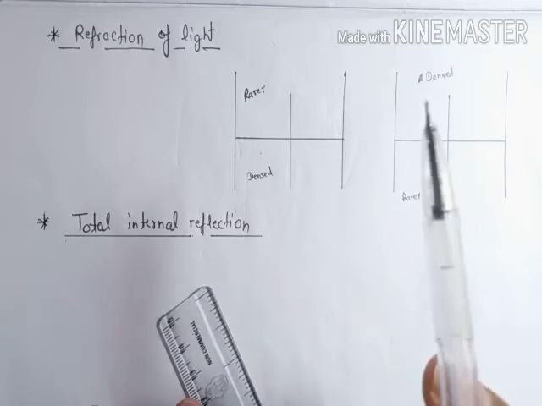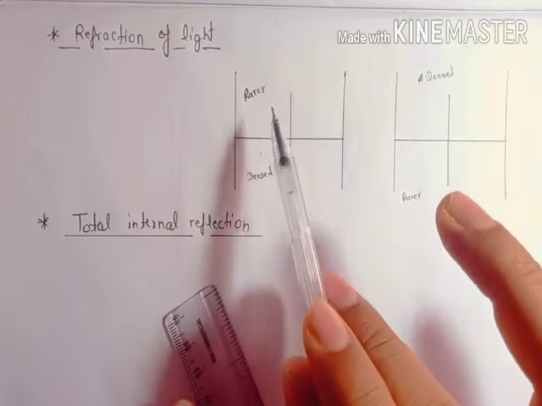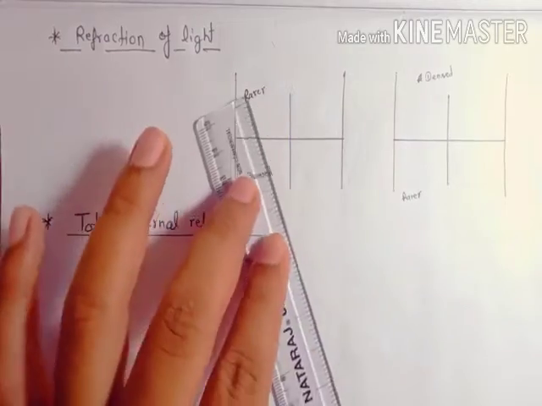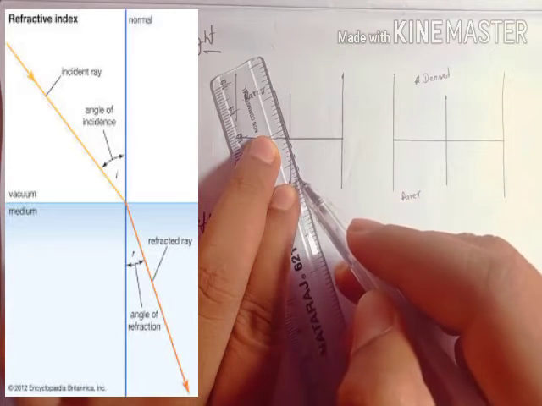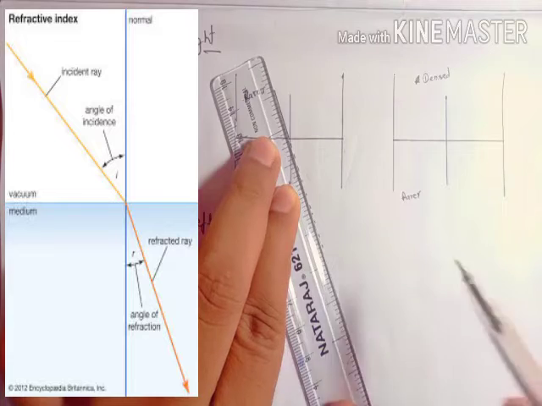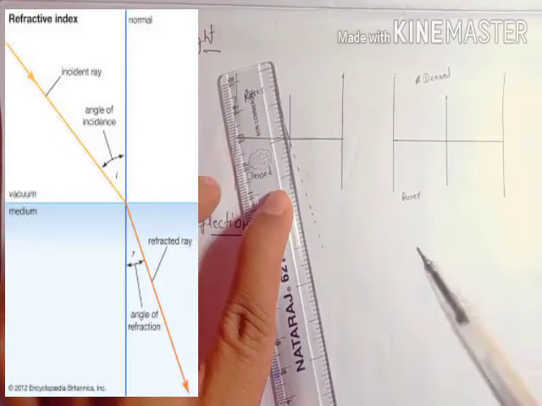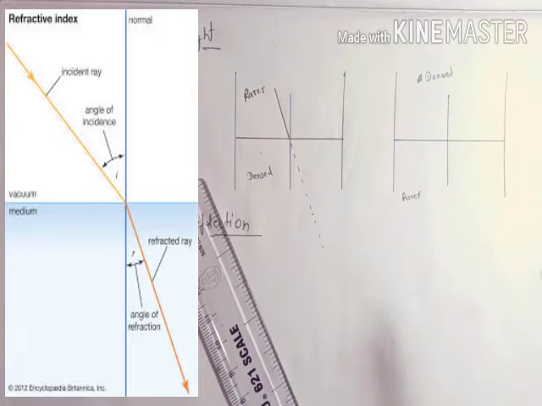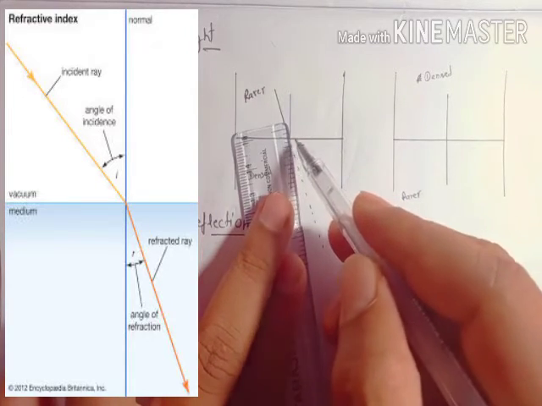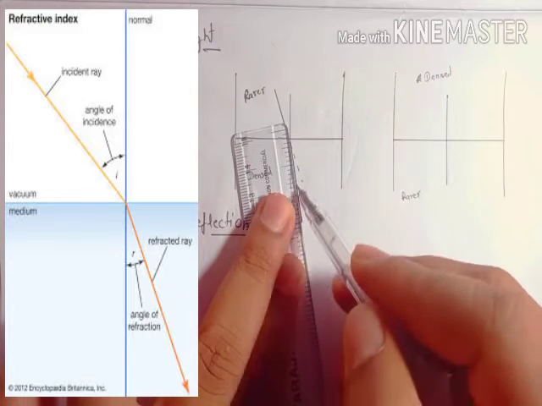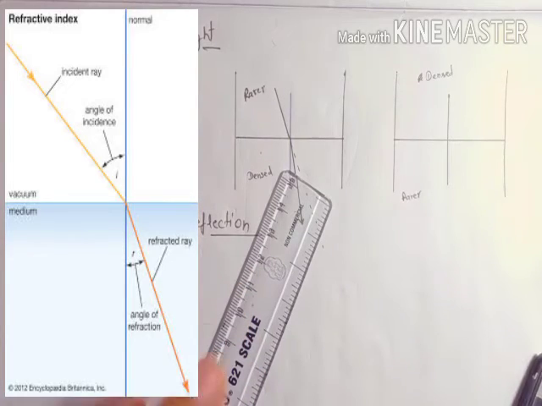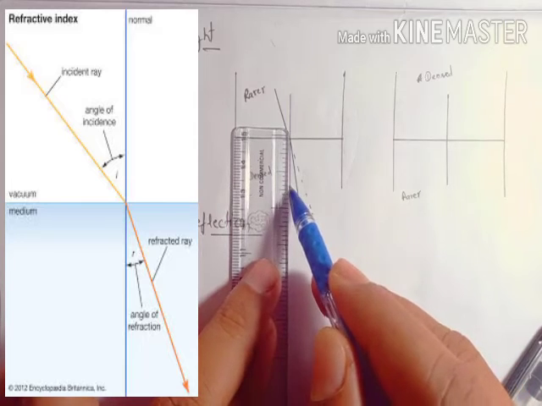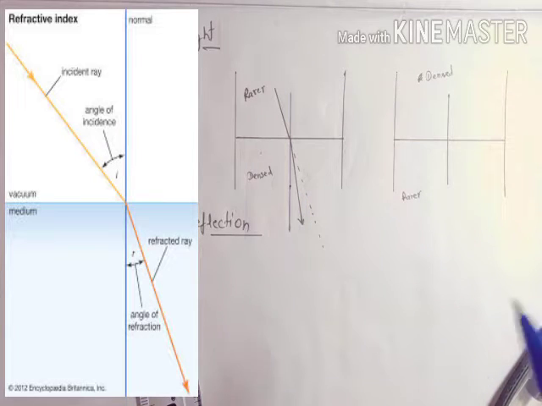In refraction, when a light beam travels from a rarer medium to a denser medium, what actually happens? If this is the path of the light beam, if it travels in a straight path, this must be the path. But when the light beam travels from rarer to denser medium, it slightly bends towards the normal line. This is the normal line here. The line which is perpendicular to the surface is the normal line, and here it bends. And this nature of light is called the refraction of light.